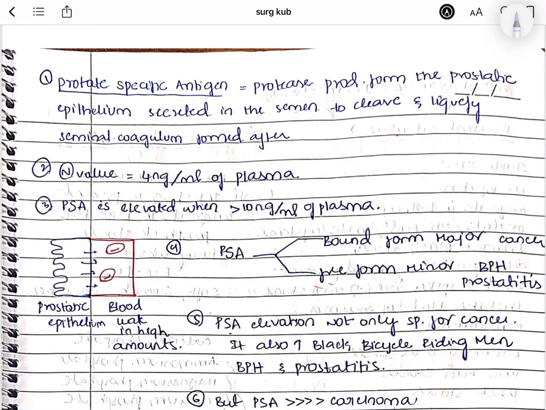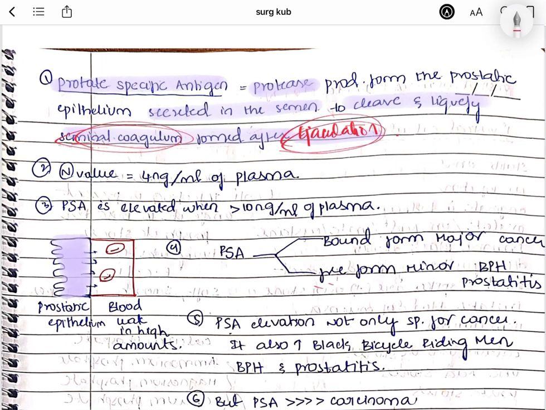In this video, we'll talk about prostate-specific antigen, PSA. It is secreted from prostatic epithelium. So why is it secreted? It is a type of protease, right? It is secreted in the semen to cleave the semen coagulum which is formed after ejaculation. So basically, to cleave and liquefy the semen coagulum formed after ejaculation, this protease, prostate-specific antigen, is released in the body.